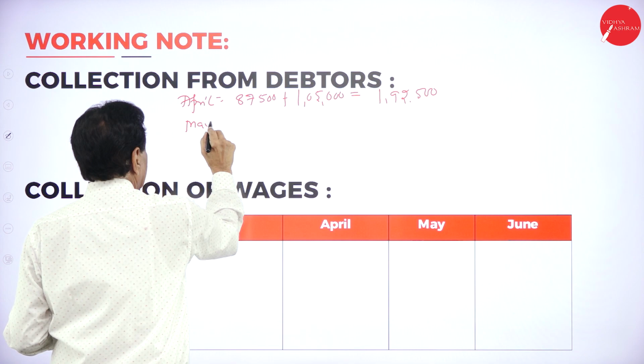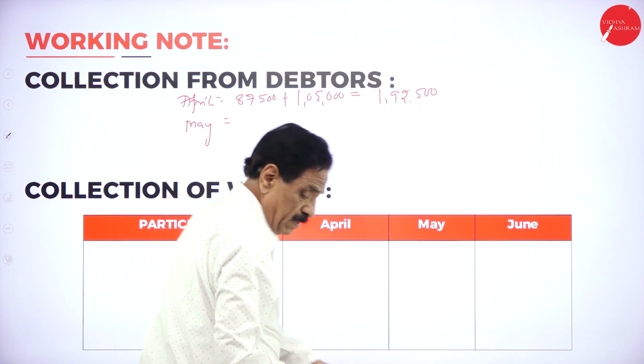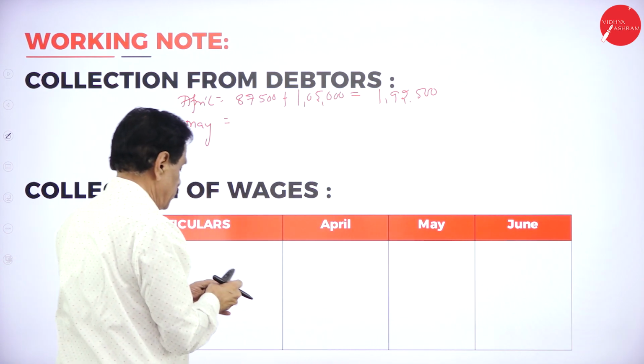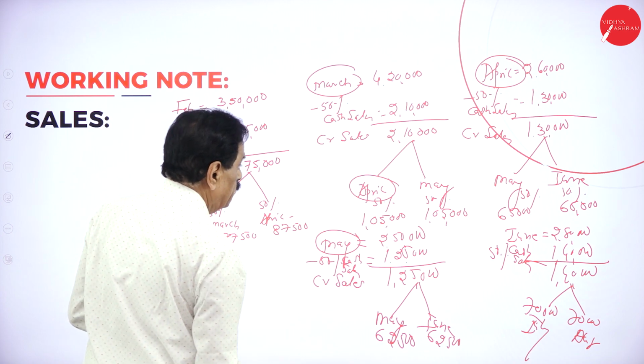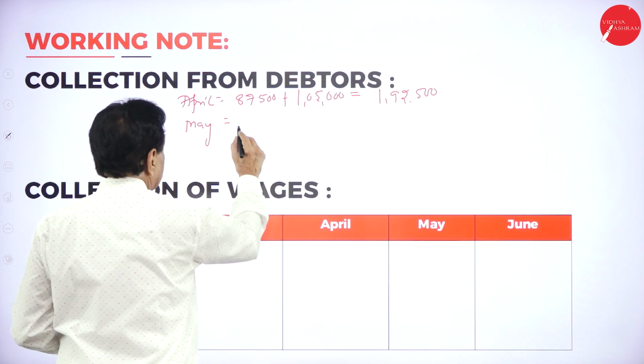Then May. We'll go to May now. May, 1,05,000.